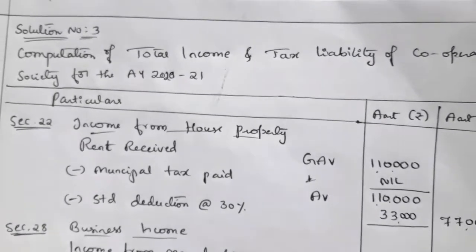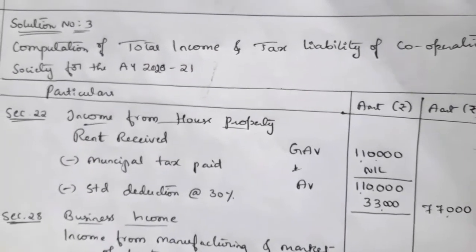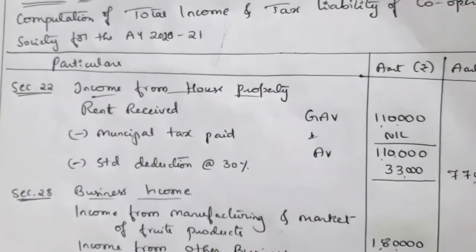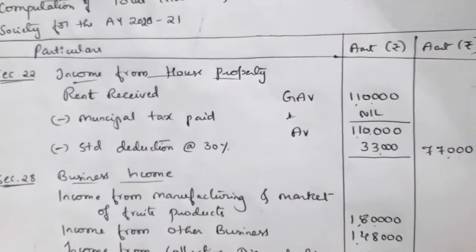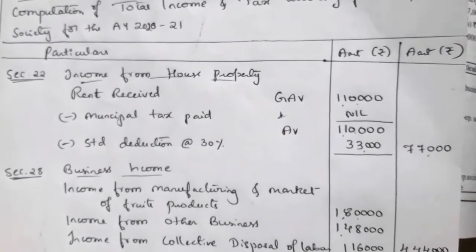So now write the solution. Write the heading: computation of total income and tax liability of a cooperative society for the assessment year 2020-21. Three columns: particulars and two amount columns. Under that, the first section is section 22, income from house property.